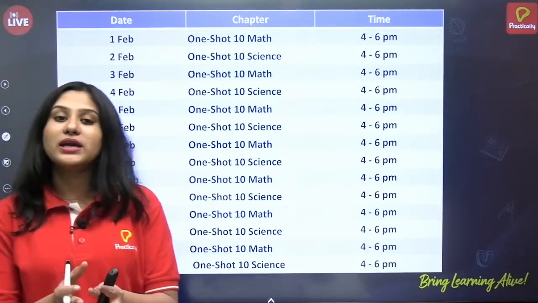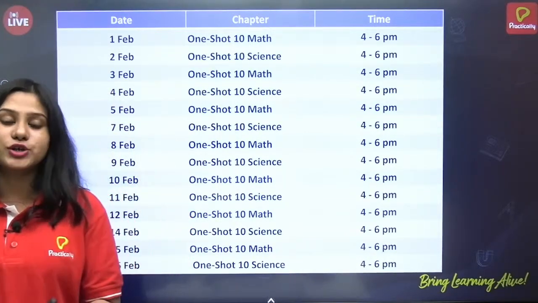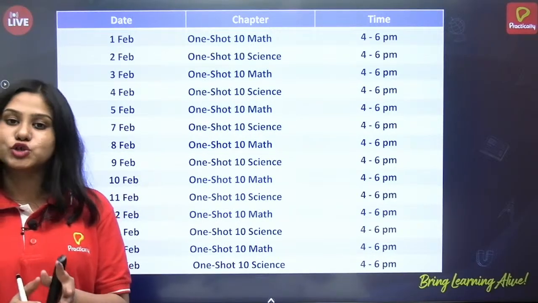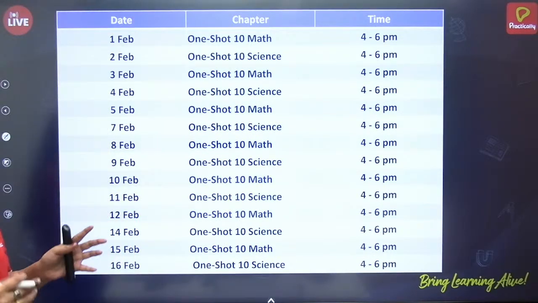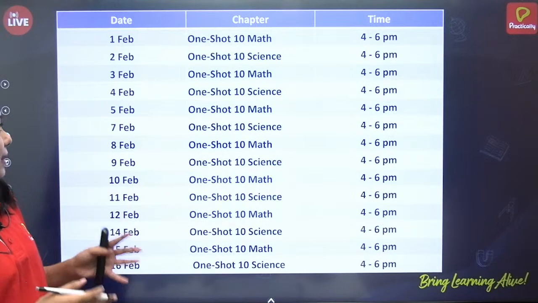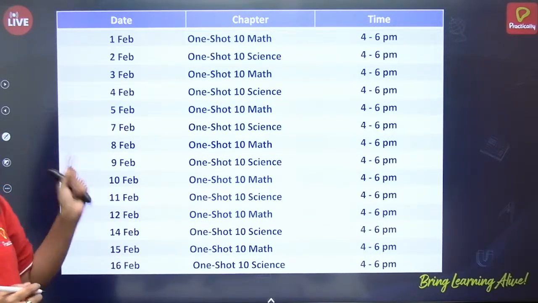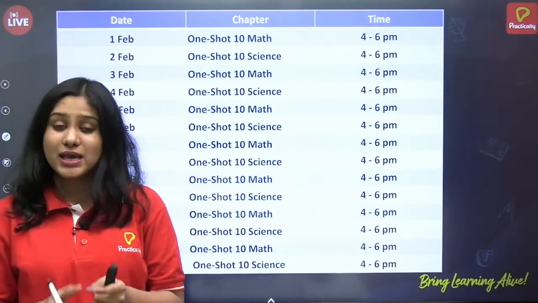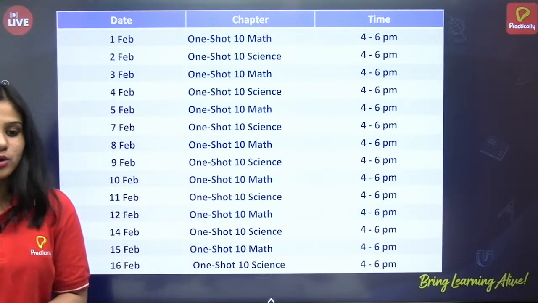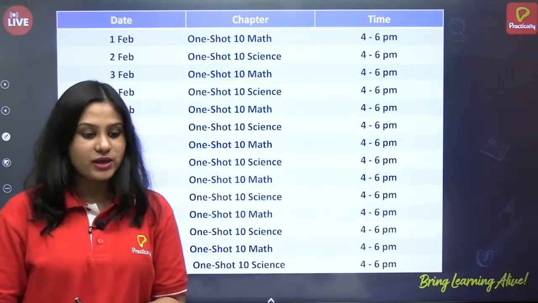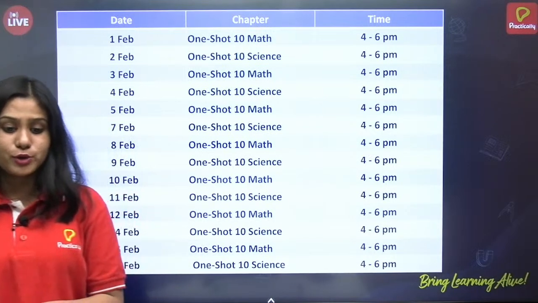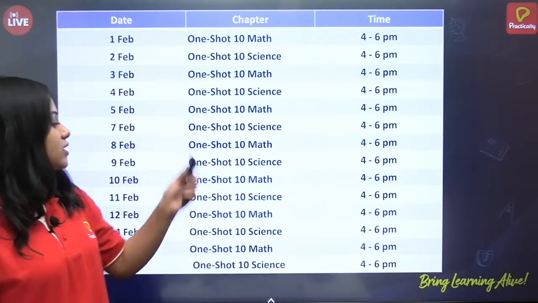Before stepping into the session, let us see the schedule of the class 10 one shot and sample papers. It starts from today. Today we have math and tomorrow, 2nd Feb, we have science, at the same timing, 4 to 6 p.m. So this is the schedule.